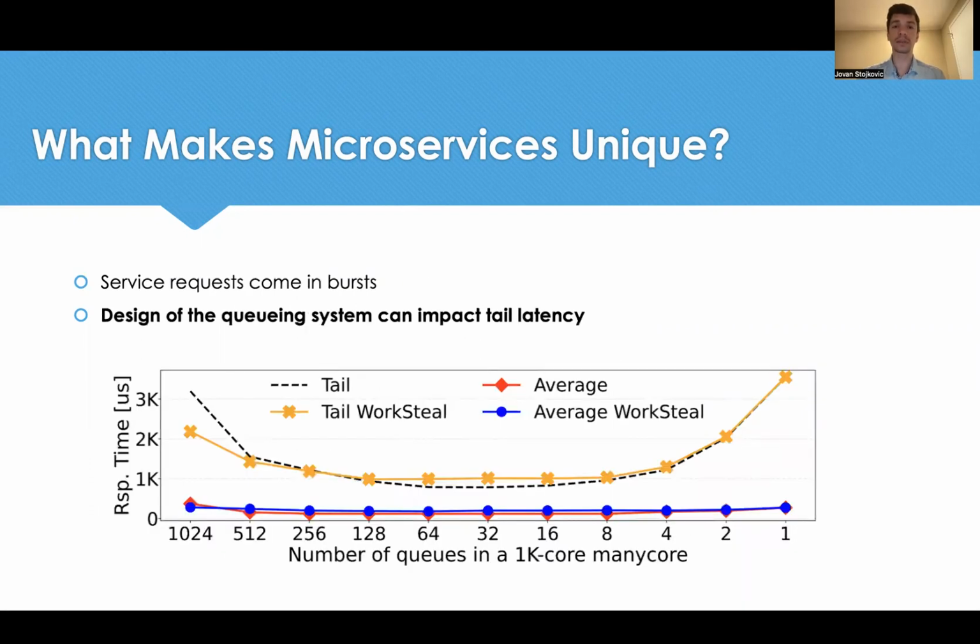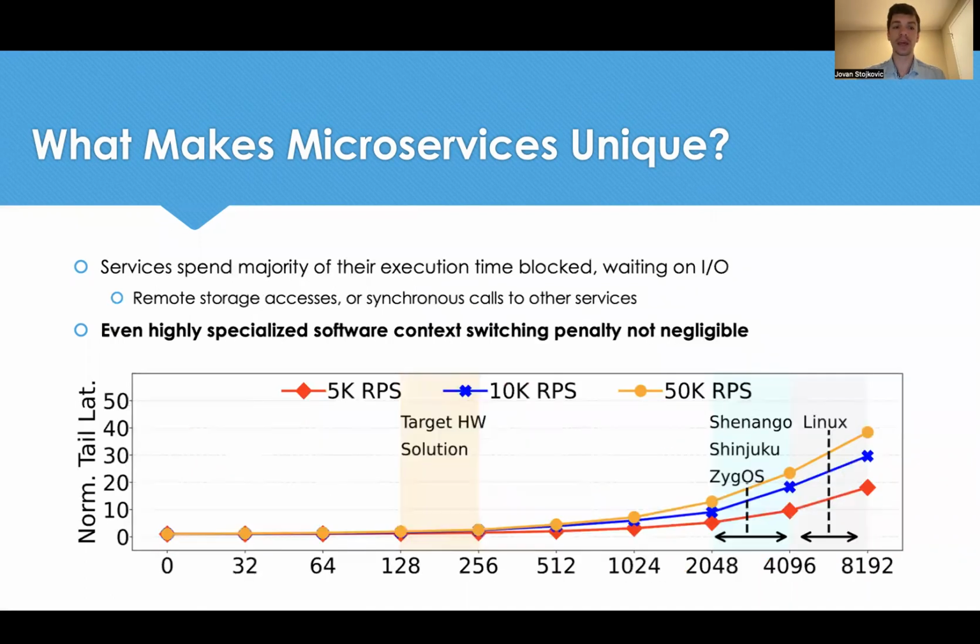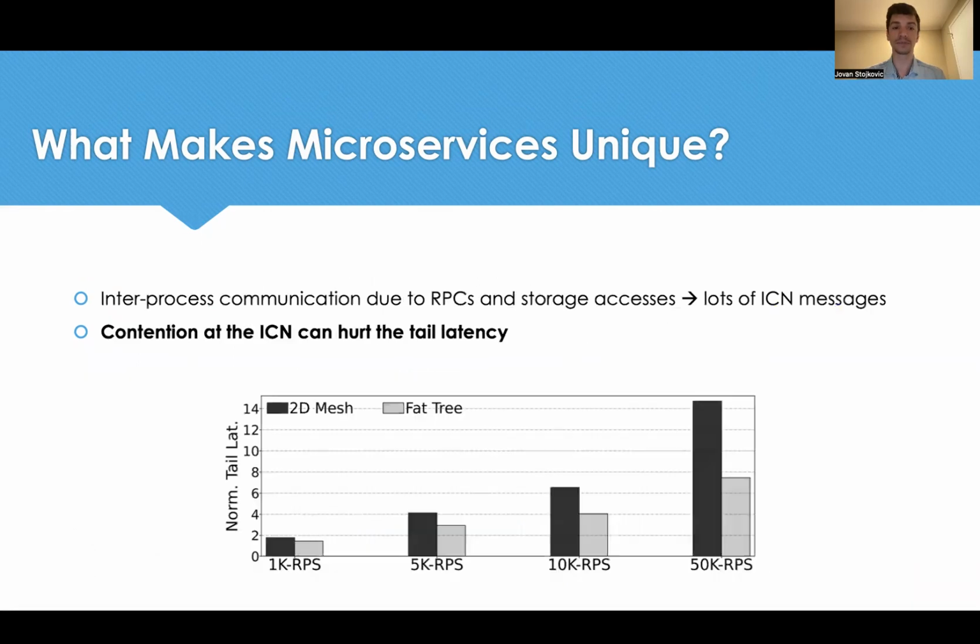As microservice requests come in bursts, they need to be queued before executing on cores. Therefore, the design of the queuing system can also impact the tail latency. As services spend the majority of their execution time being blocked and waiting on I/O, either for remote storage accesses or synchronous calls to other services, we need to perform frequent context switching. However, even highly specialized software for context switching introduces a penalty that is not negligible for microsecond-scale services.